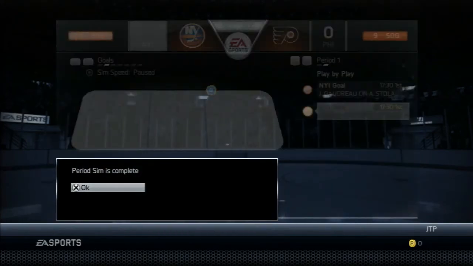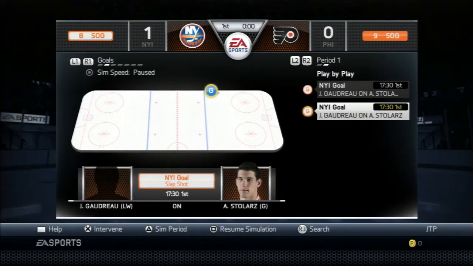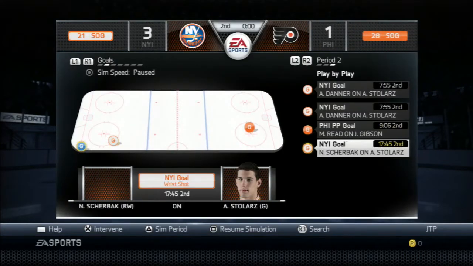First period. There we go, 1-0. Johnny Gaudreau on the 2nd line. There we go. So his new role, he's filling out that role quite nicely. All right, 2nd period. There we go. All right, Nikita Sherbak in his first game as a New York Islander.